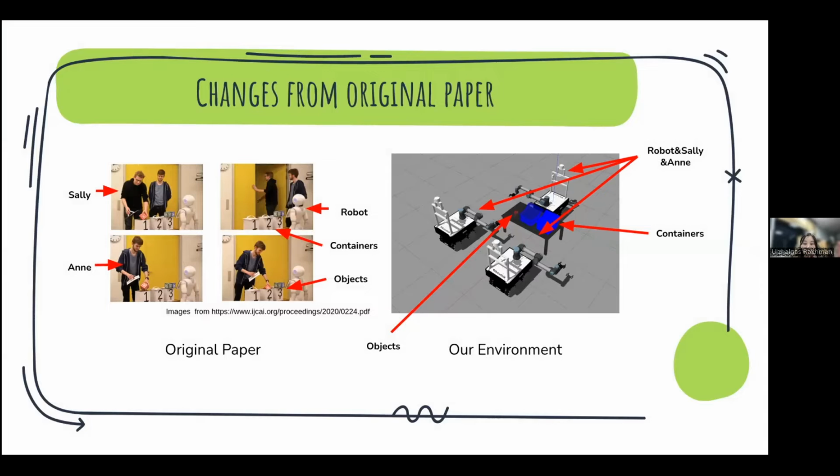We replaced the humans with mobile manipulators, which are a combination of a UR5 manipulator and the head of a mobile robot. Robotiq was used for the gripper, and another difference from the original paper is that we substituted the 3 containers with 2 baskets. The authors tested their model directly using physical robots. However, we would like to validate the model in simulation, since simulation is cheap and the easiest implementation.